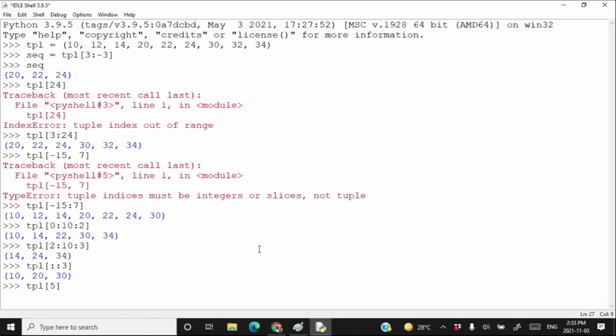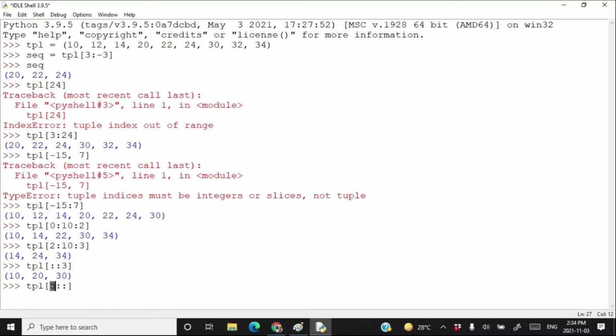The other example is TPL, start from 5 and there is nothing in between colons. See, if first index is not available, that means you have to start from the beginning. If the last index is not available, that means you have to go up to end. Okay, and here since both are not available, you have to start from beginning and go up to end.